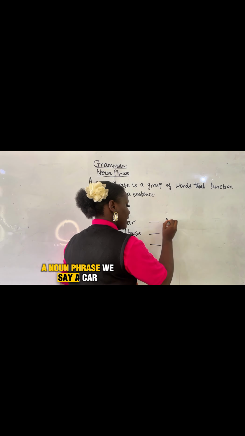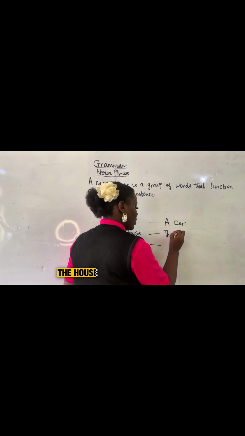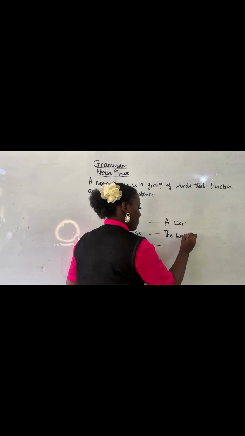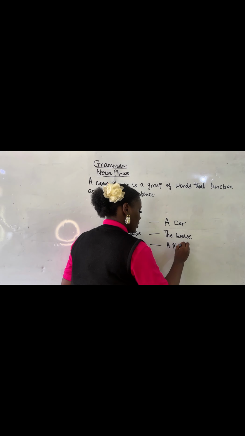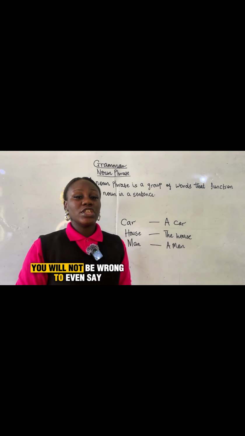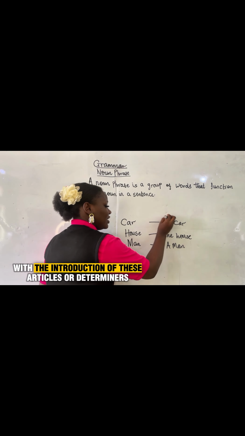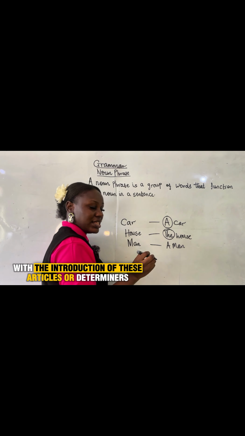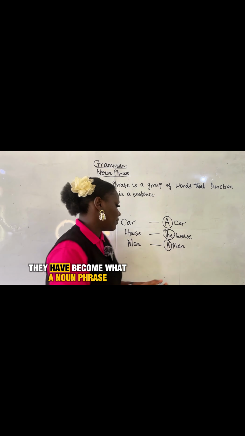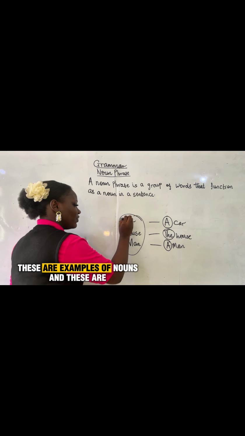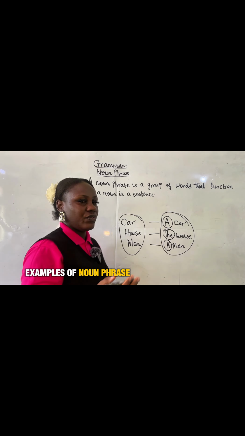We say a car, the house, a man. You will not be wrong to even say the man. With the introduction of these articles or determiners, they have become what? A noun phrase. These are examples of nouns, and these are examples of noun phrase.